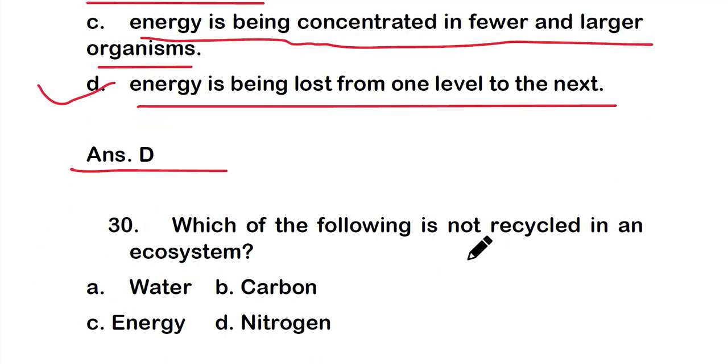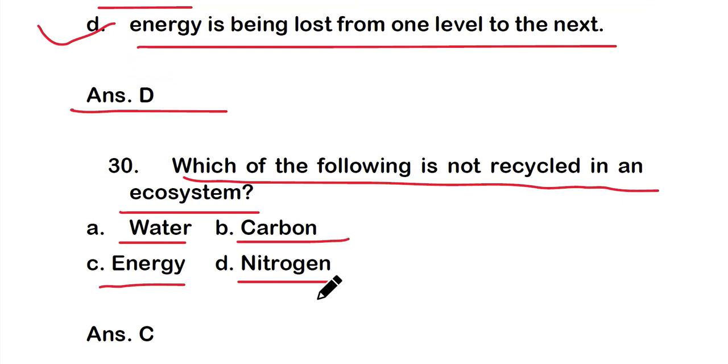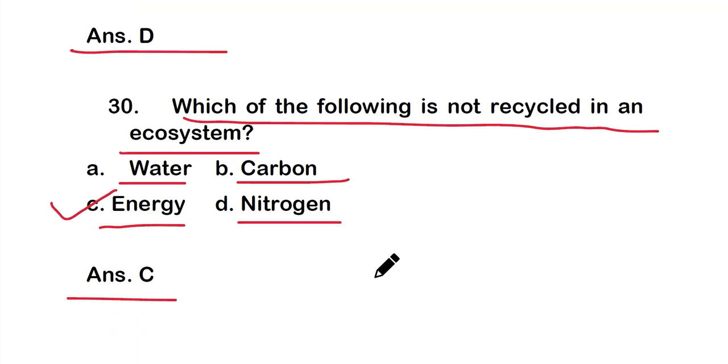Okay. Next is, which of the following is not recycled in an ecosystem? And the options are option A water, option B carbon, option C energy, or option D nitrogen. And the right one is option C, that is energy. So energy is not recycled in an ecosystem.